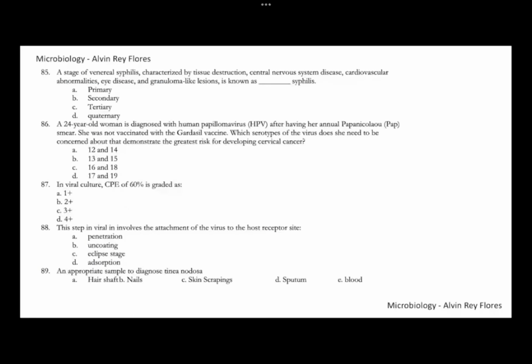85. A stage of venereal syphilis caused by destruction, CNS disease, cardiovascular disease, eye disease, and granuloma-like lesions, which we call gummas. This is the tertiary syphilis, letter C. At this time, this can appear after many years from the time of infection, around 10 to 20 years. But in tertiary syphilis, the patient is already non-infectious. So this is your tertiary syphilis. Number 85, letter C. Number 86.